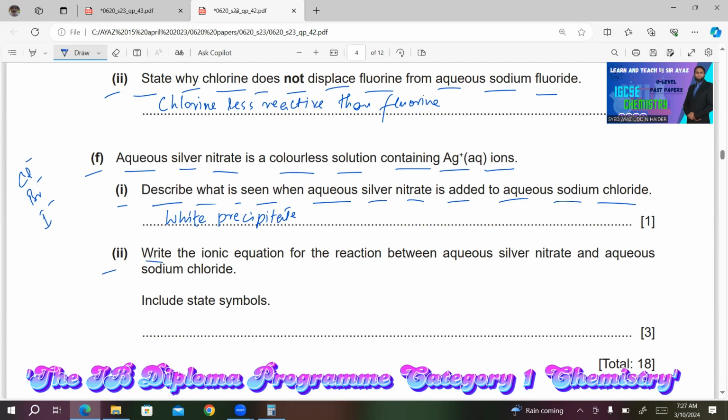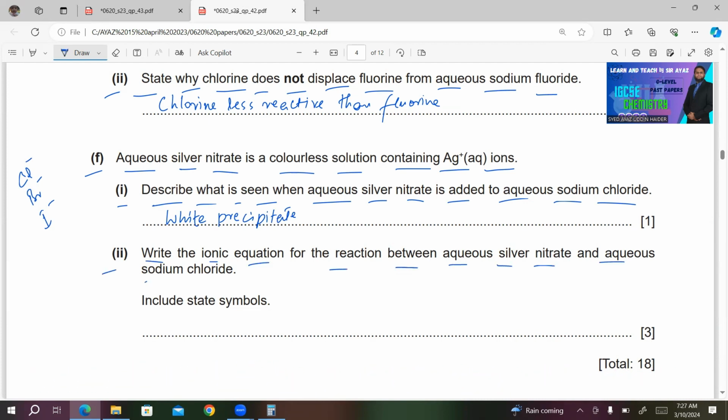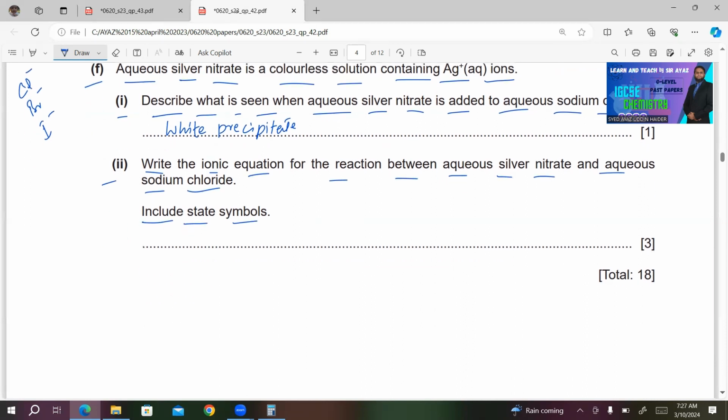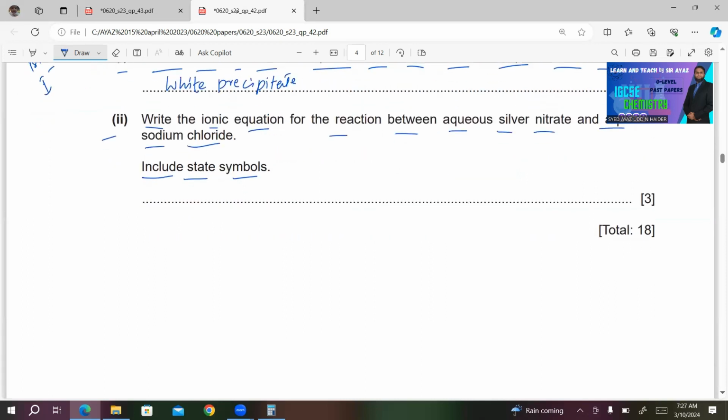Number 2, write the ionic equation for the reaction between aqueous silver nitrate and aqueous sodium chloride. Include state symbols. So here we have a reaction between silver nitrate and aqueous sodium chloride. The formula for aqueous silver nitrate is AgNO3, in aqueous state, plus sodium chloride. Sodium in group 1, chlorine in group 7, so the valency will be 1 for both of these.